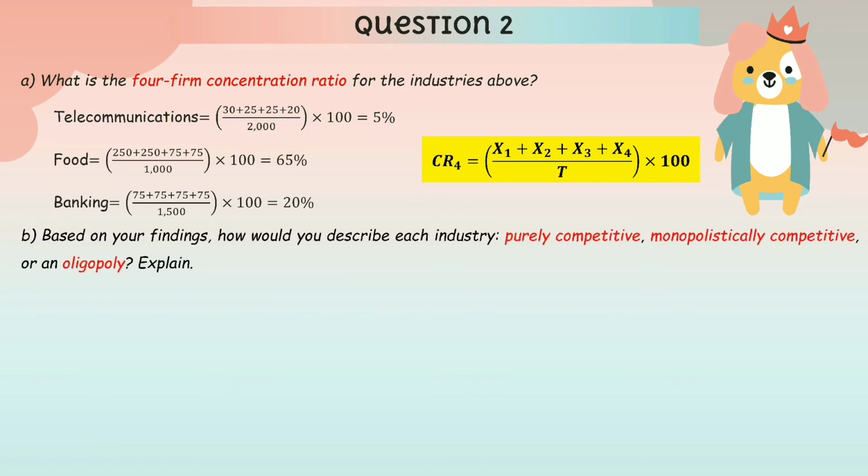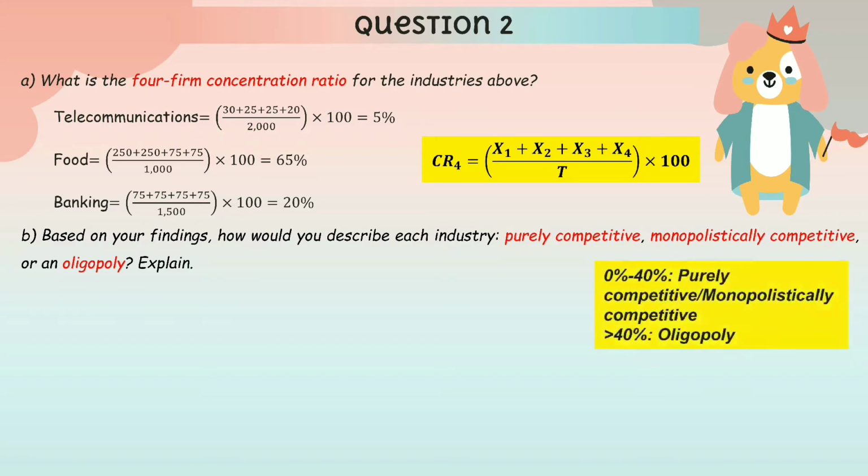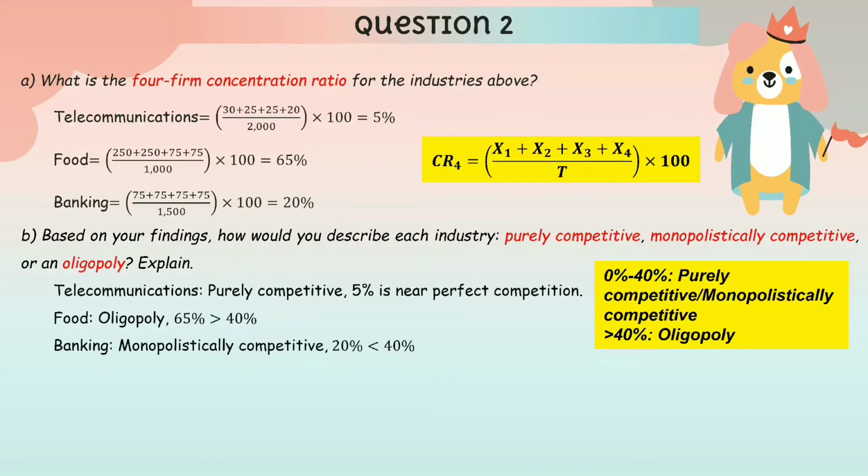Next, based on your findings, how would you describe each industry? Purely competitive, monopolistically competitive, or an oligopoly? Explain. For your information, 0% to 40% is purely competitive or monopolistically competitive, while exceeding 40% is an oligopoly. Therefore, we can determine that telecommunications is purely competitive because 5% implies near perfect competition. Food is an oligopoly because 65% exceeds 40%, and banking is monopolistically competitive because 20% is in the range between 0% to 40%.